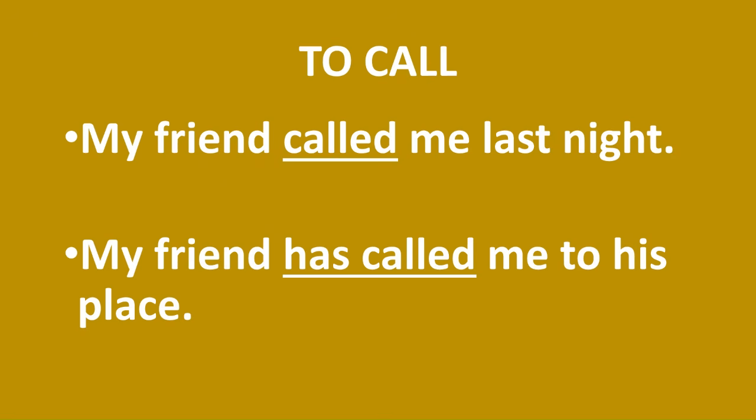We use the verb call, simple past called, with mention of time last night. My friend called me last night. We don't use the present perfect here, only simple past. But if you don't have such a mention of restricting it to the past, then you say present perfect. My friend has called me to his place. My friend has called me to visit him. That is what it means.